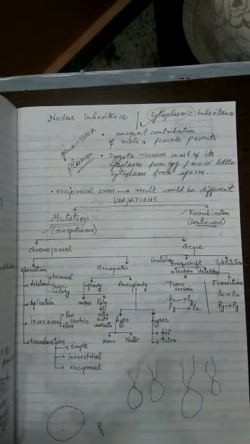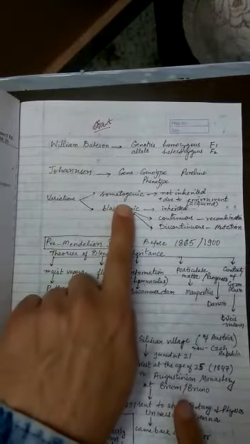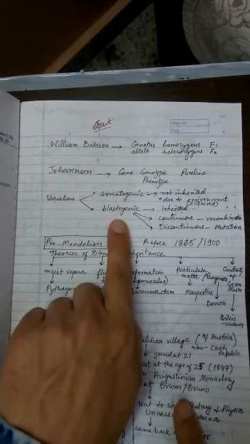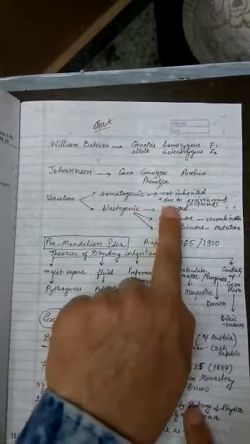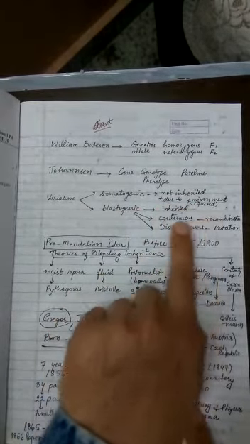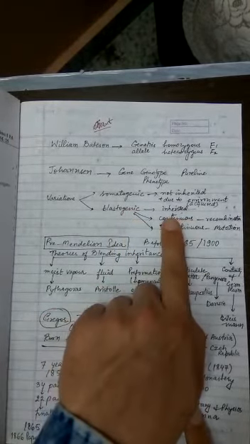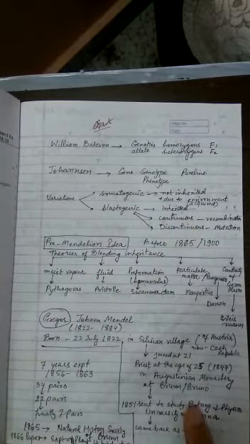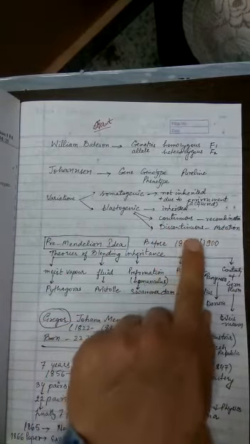These details we have already done in the beginning of this chapter, if you remember. In the beginning of this chapter, I explained that variations are of two types, somatogenic variation and blastogenic variation. Somatogenic variations are not inherited. They are formed only because of environmental changes, so they are acquired characters. Blastogenic variations are inherited, so they are passed on from generation to generation. And blastogenic variations are continuous variation or discontinuous variation. This I have already discussed on the first day of the classes.